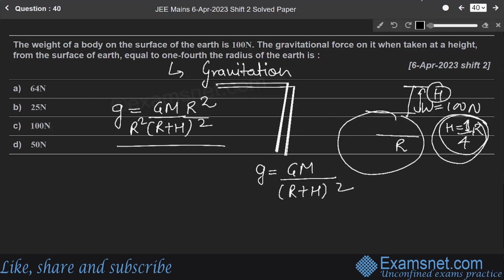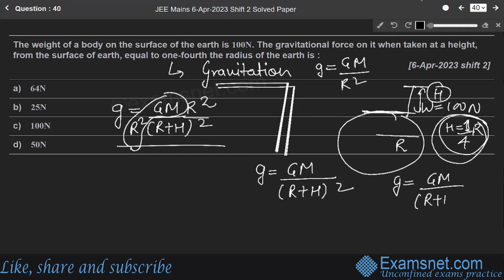Now this part GM over R square is the gravity on earth, when we are talking on the surface of the earth. This formula g equals GM over (R plus H) square is the formula which we will be using when it is asked at some height, like in this question.